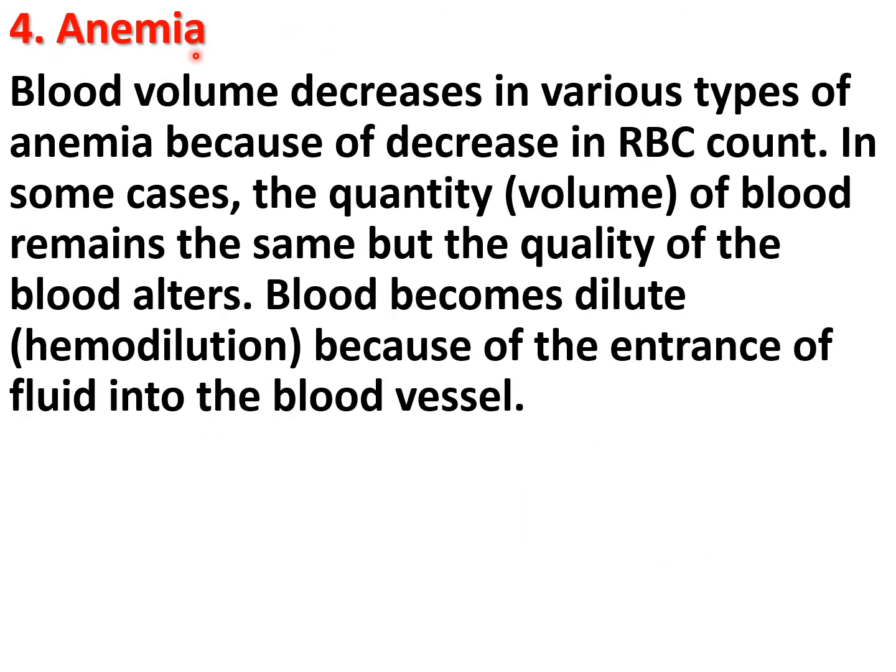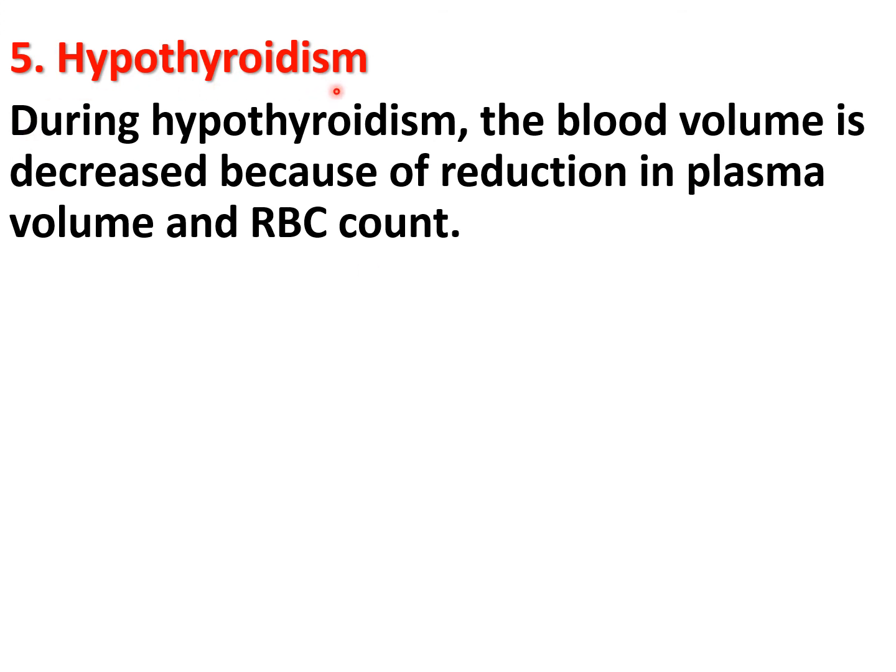Then anemia. Blood volume decreases in various types of anemia because of a decrease in red blood cell count. In some cases, the volume of the blood remains the same, but the quality of the blood alters. Blood becomes dilute, meaning hemodilution, because of the entrance of fluid into the blood vessels. Then hypothyroidism. The blood volume is decreased because of reduction in the plasma volume and red blood cell count.